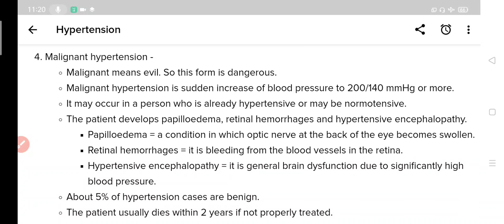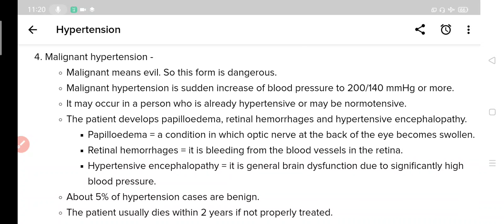It doesn't occur gradually over the years. One point to remember here is that malignant hypertension can occur in a person who was previously hypertensive, and also in a person who was not hypertensive, who was normal, but suddenly develops malignant hypertension.